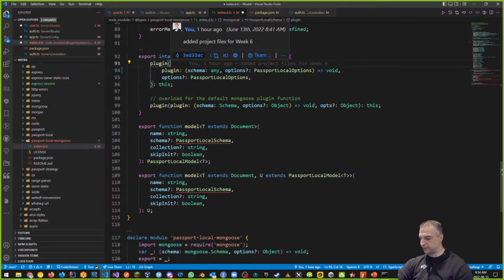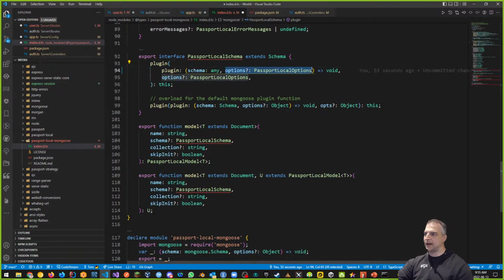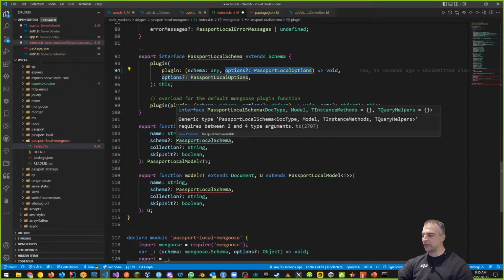Right now I'm getting 2 arguments: the schema type, the plugin, and any kind of options for my Passport Local options. Those are the 2 options. Options is an optional type, so I can not include this one at all. But the plugin requires both the plugin and the options that I'm passing through. That's what Passport Local Schema requires.